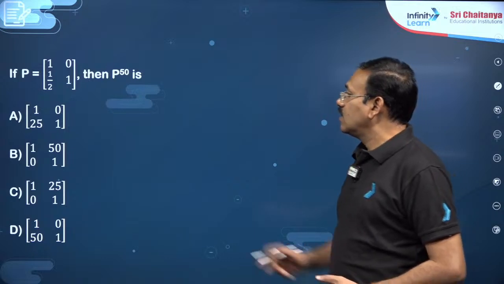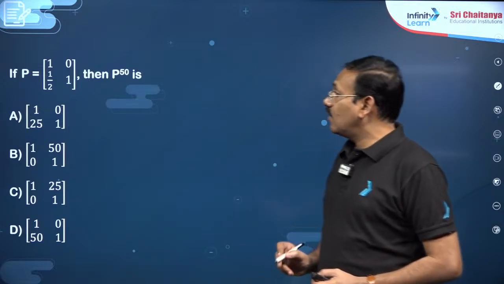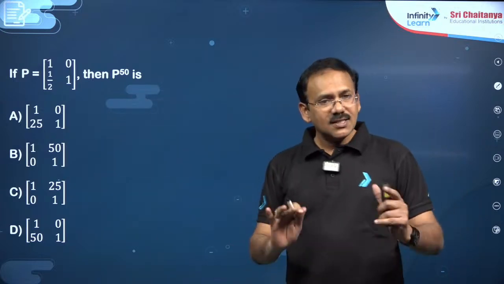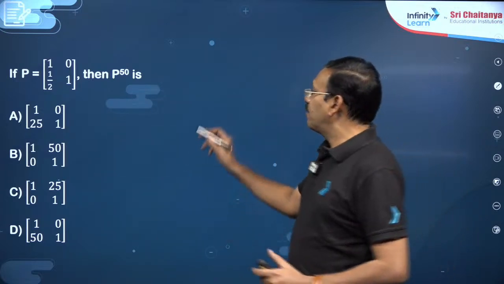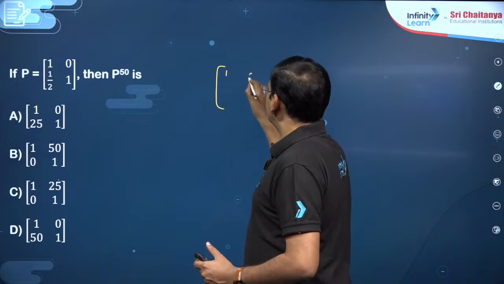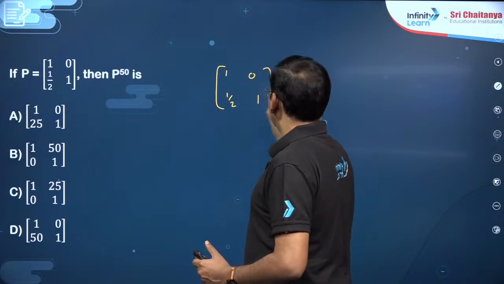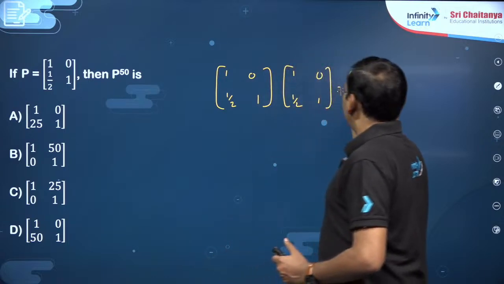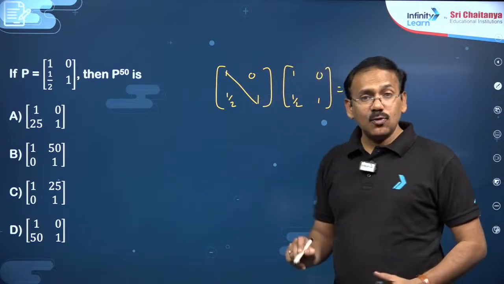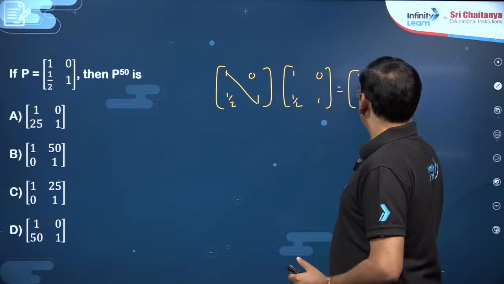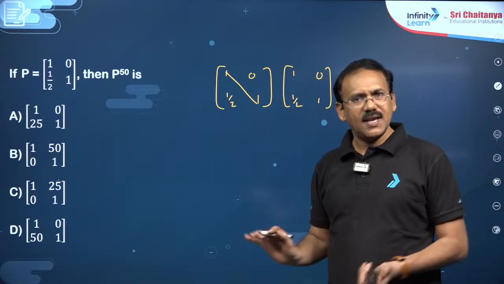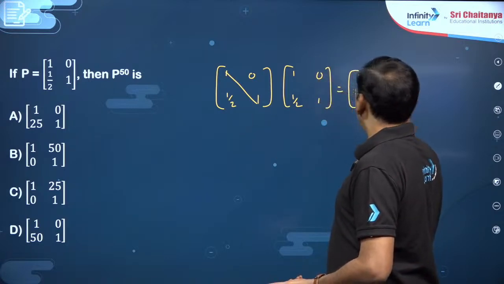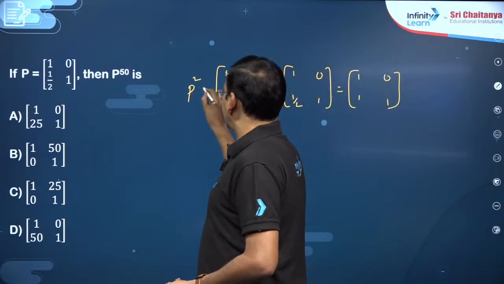The next question, my dear friends: the matrix 1 0 1 by 2 1 is a triangular matrix kind, and P power 50 he asked. These are all previous year questions, dear students. Try to find the square. If you multiply two matrices of this triangular kind, the zero element remains 0 and you get the same form. In the other element, 1 by 2 plus 1 by 2 becomes 1. This is P square.